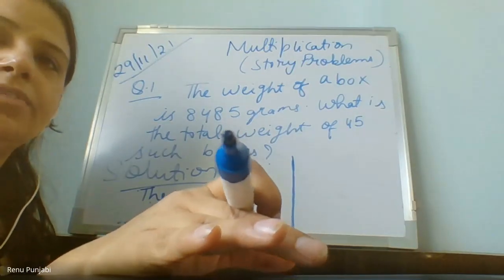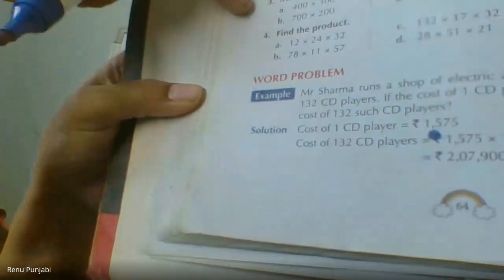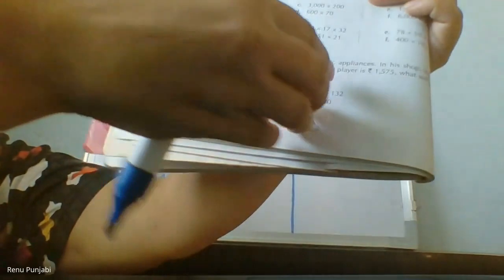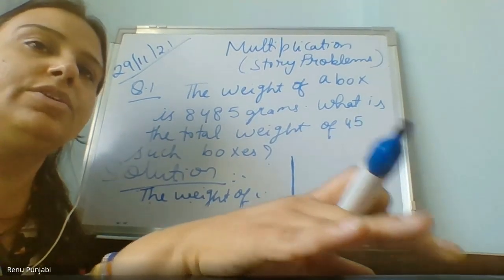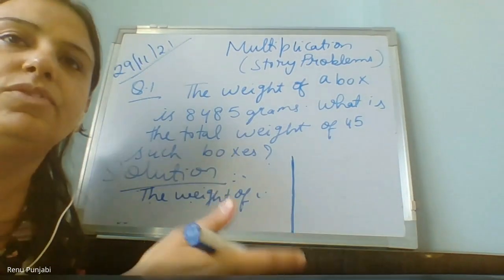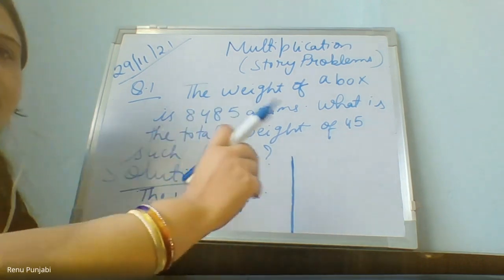Ma'am, can you show it once again? You have not seen before in any book, Vedi? I have seen, but it was not clear. See, they are doing the solution on this right hand side, with number below number. Then only it is possible to do the solution. In addition also, if you see, they always keep the right side for the solution in story problems, and they write the statement towards the left side.